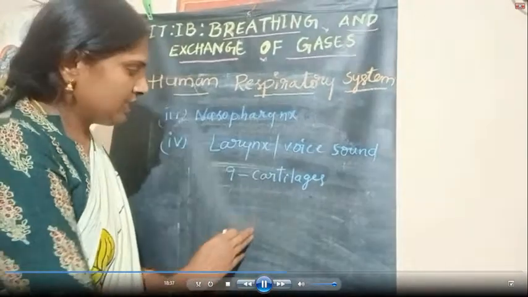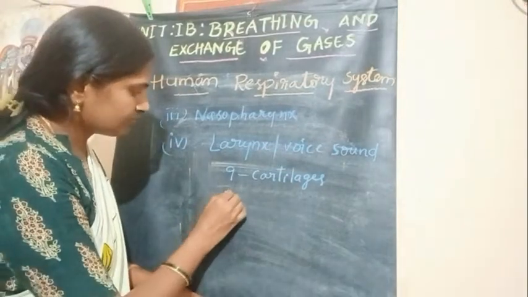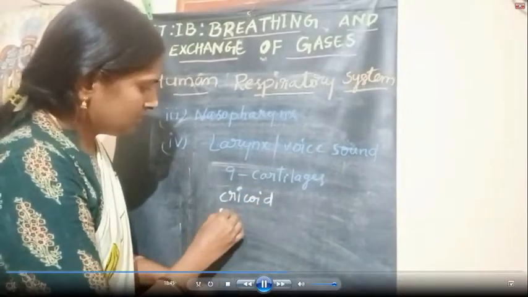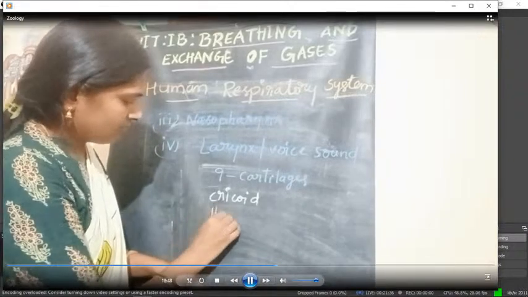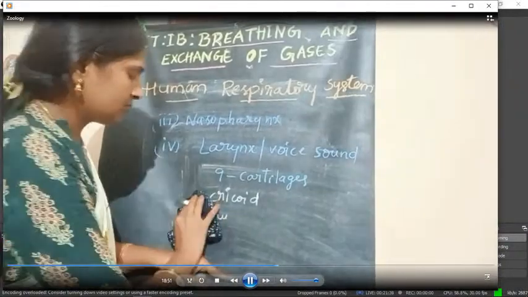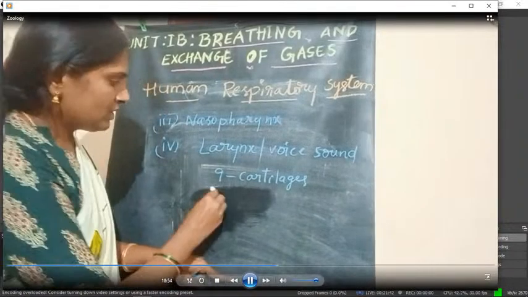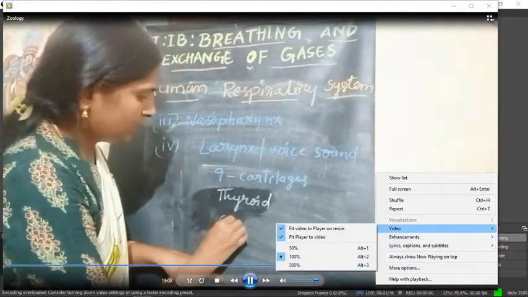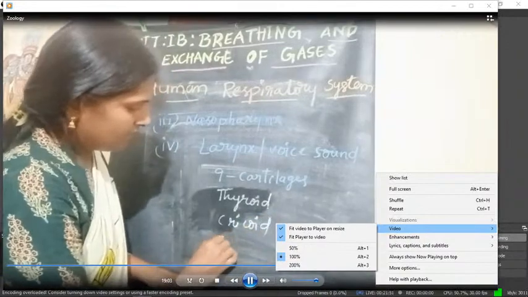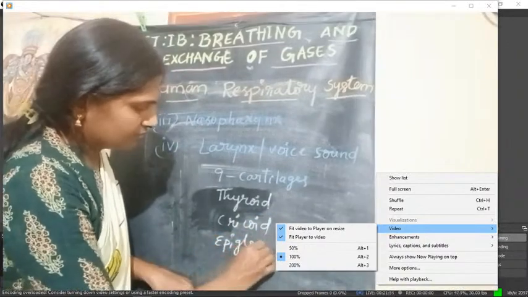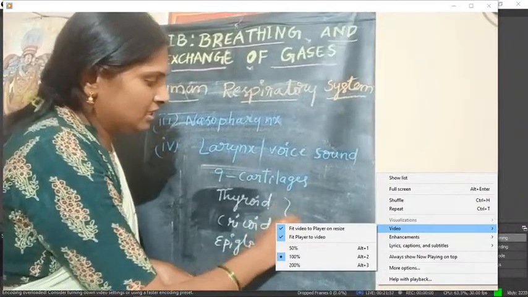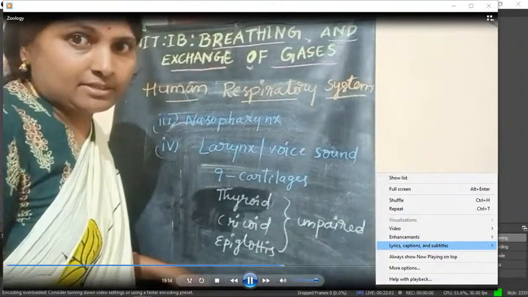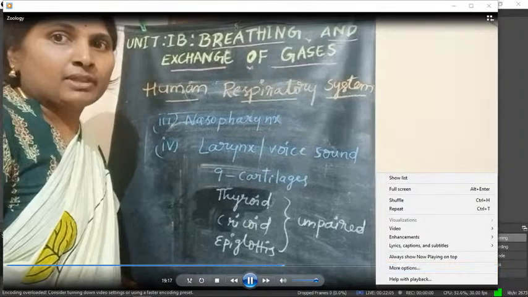What are those 9 cartilages? First one, thyroid, cricoid, and epiglottis. These three are unpaired cartilages. There are three more cartilages which are paired cartilages.